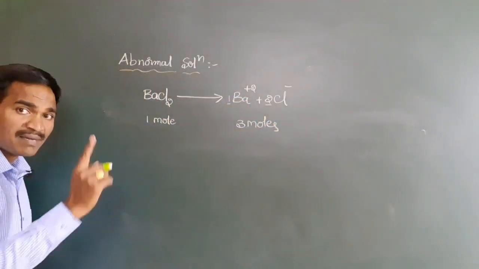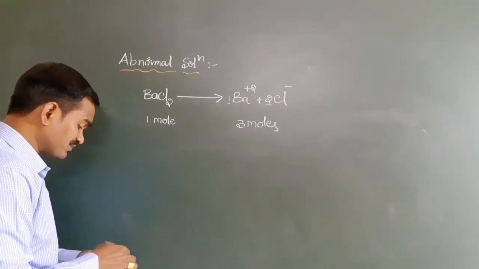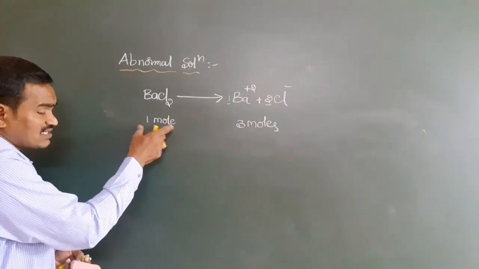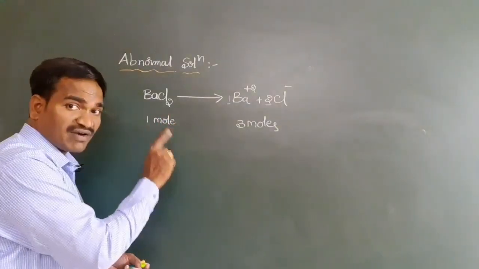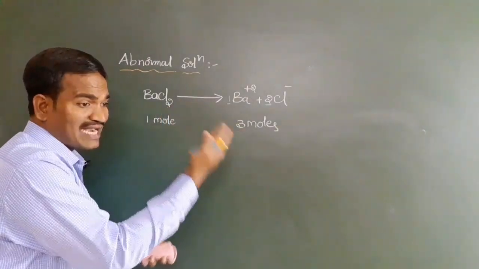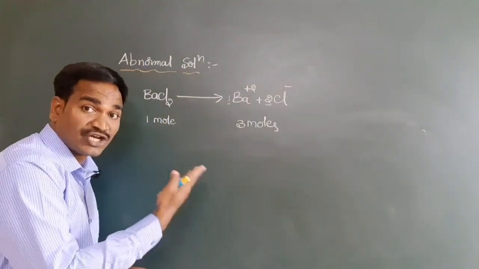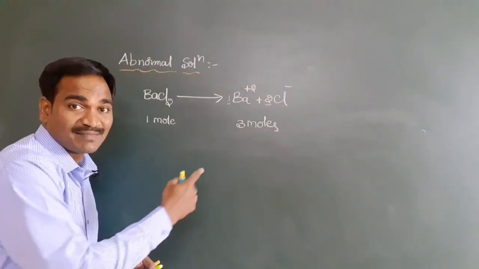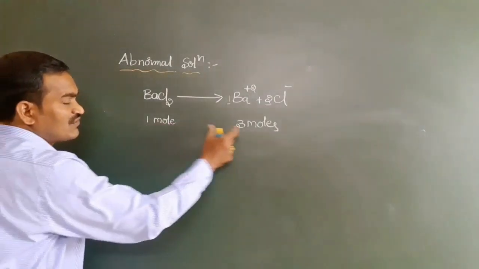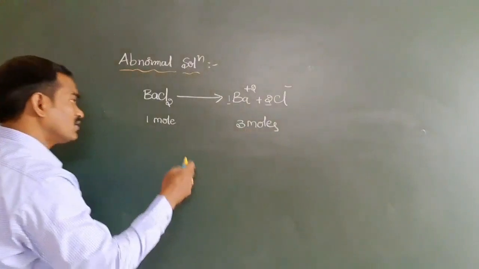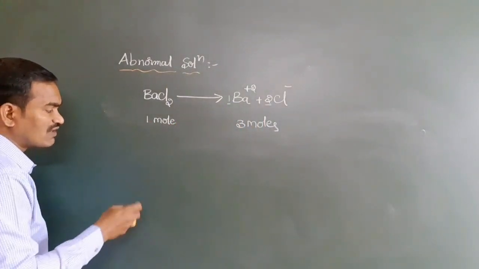Have you got it? But this is the major point everyone should focus on. According to our understanding, we are taking only 1 mole. But whenever you add it to the solvent, inside the solution it becomes 3 moles. How many moles? 3 moles. So keep it in a corner: according to our view, we are taking only 1 mole, no?